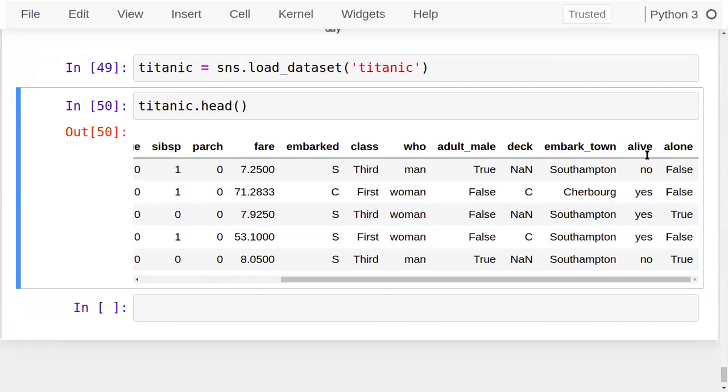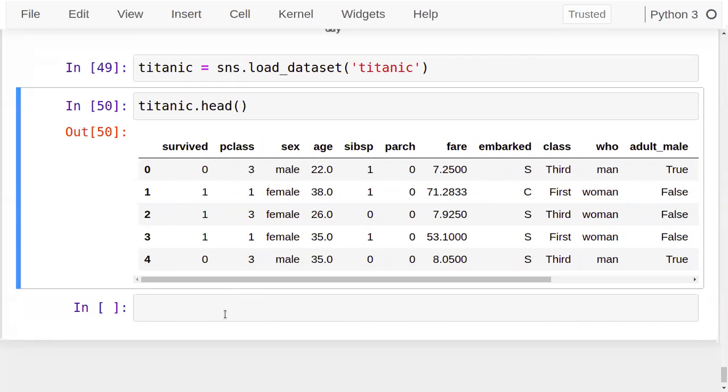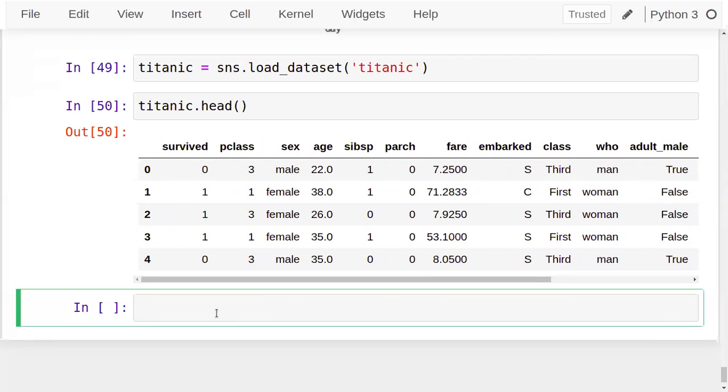Is he alive or not, alone or not. So all of this information is mentioned inside this particular data set. Titanic survival. So here the output variable is survived, whether you survived or not. 0 is not survived, 1 is survived. Fine. Now using this data set, we'll perform the further operations.